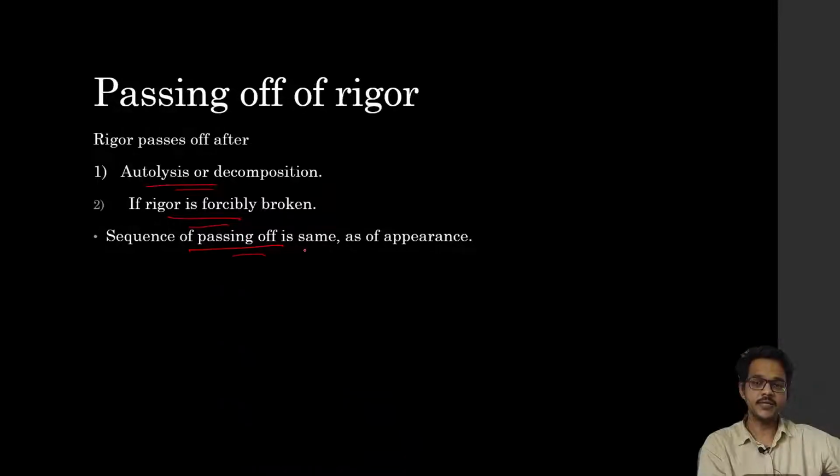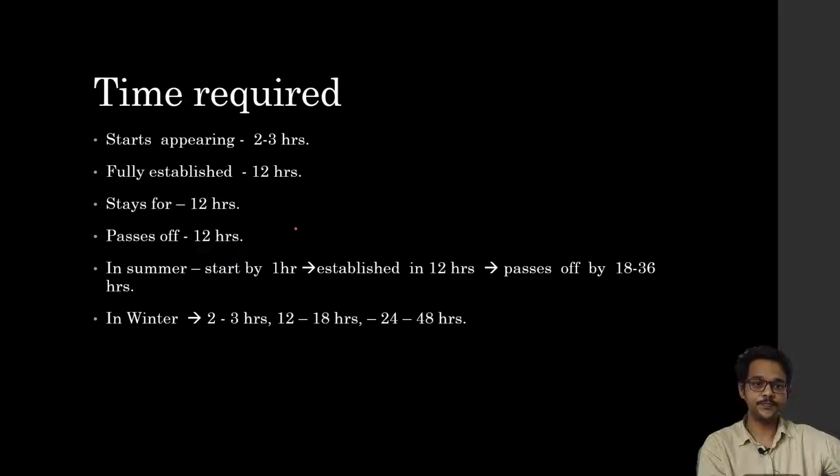The sequence of passing is the same as that of occurrence: first the small muscles of the eyelids, then the neck, chest, shoulders, and upper limbs. The same sequence follows as it occurred.